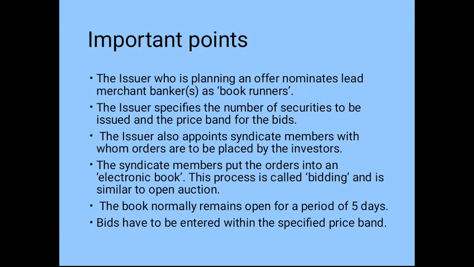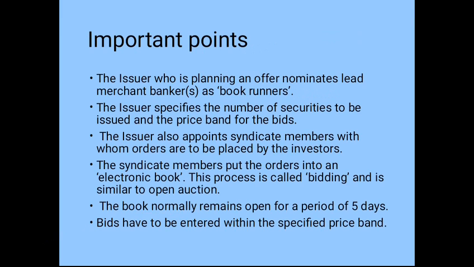They will first appoint the merchant bankers, and then this merchant banker will further proceed to the general public. So these are called book runners. The issuer specifies the number of securities to be issued and the price band for the bids. Suppose the company wants to issue 500 shares, then that will be intimated to the merchant banker, and the price is also fixed by the company here.